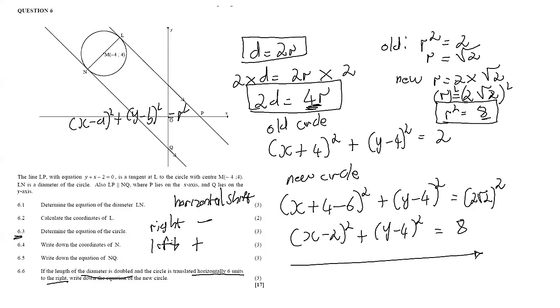So make sure that you play the video as many times as possible and try to understand the approach that I took in solving this question. A lot of mistakes were made while solving this question. So please note, when it comes to the radius, the fact that when you double the diameter, the radius must also double. But you don't double the r², you double the radius. And then from doubling the radius, that's when you square.